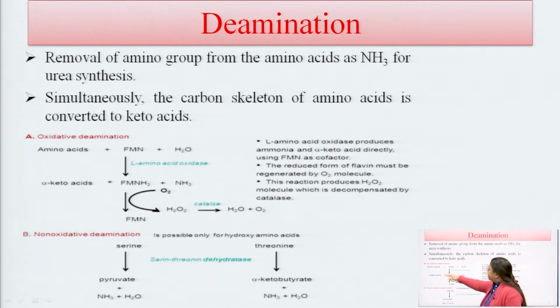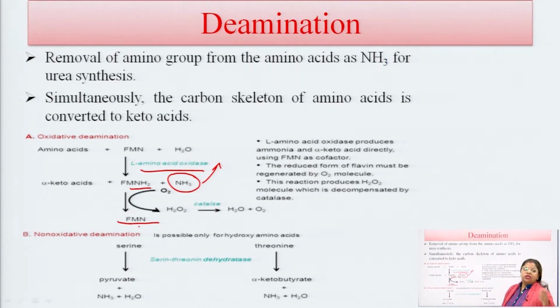In oxidative deamination, the amino acid reacts with flavin mononucleotide and water in the presence of amino acid oxidase to form an alpha keto acid, FMNH2 and ammonia. The FMNH2 is converted back into FMN, which works as a coenzyme here.